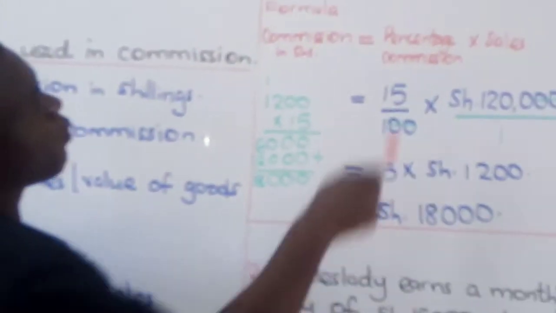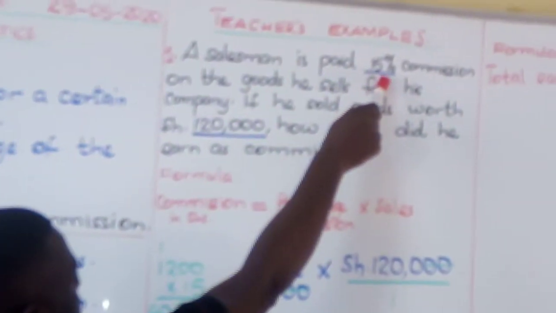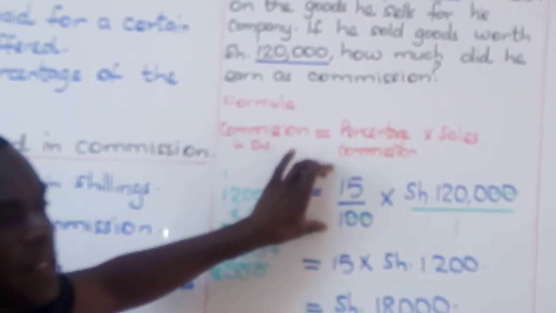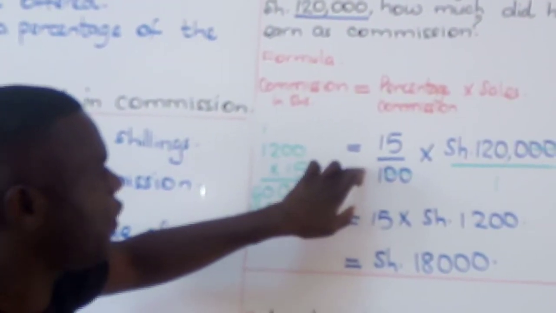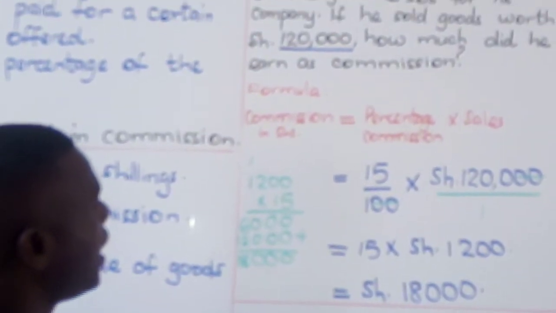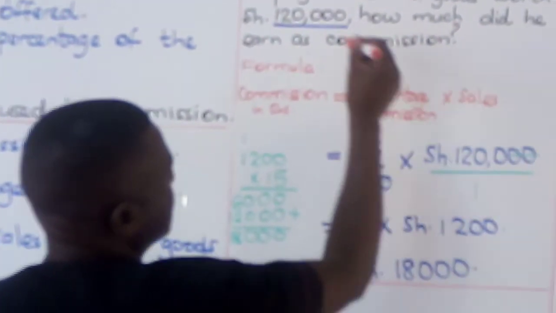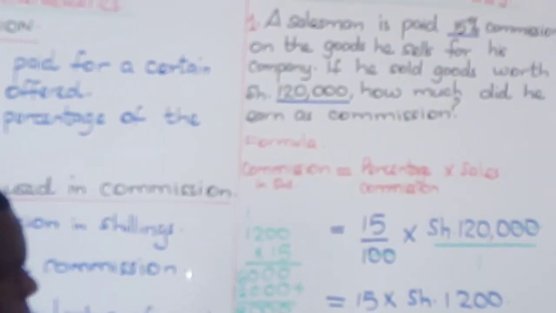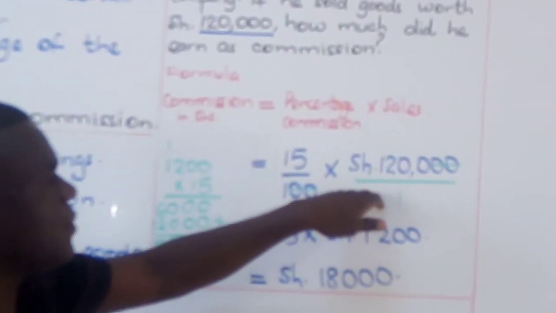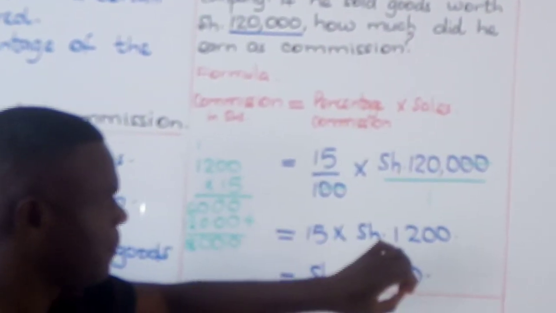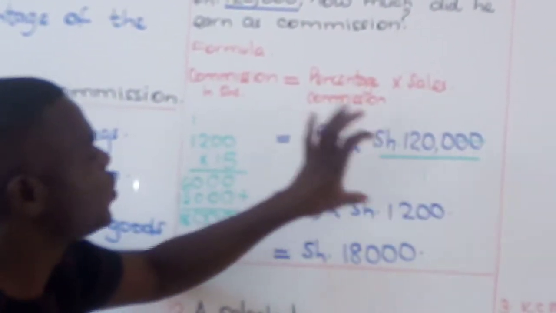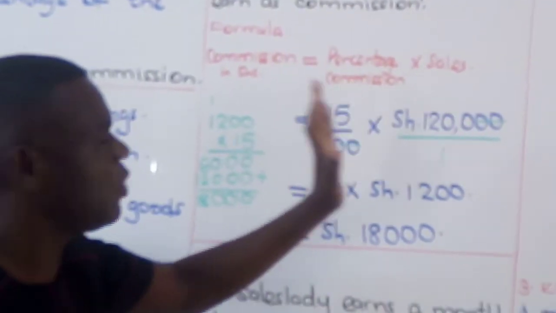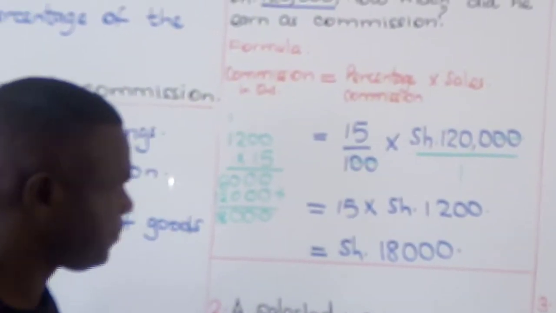Then from the question, we have percentage commission as 15%. 15% is the same as 15 over 100. Sales is given here, 120,000 shillings. Because 120,000 shillings is a whole number, we put it over 1 to make it the same as this one, so we need to deal with fractions.